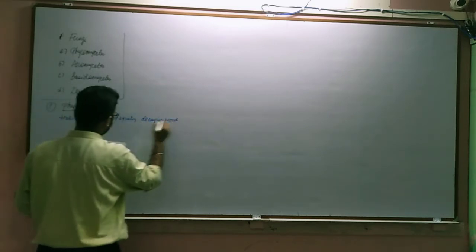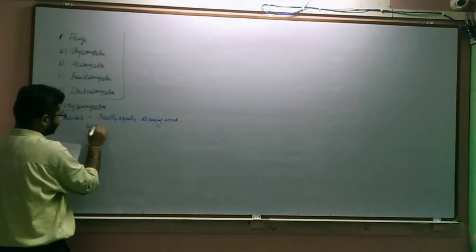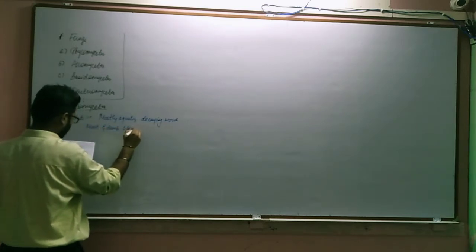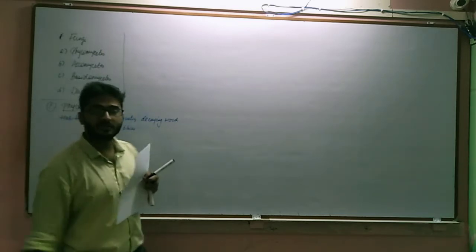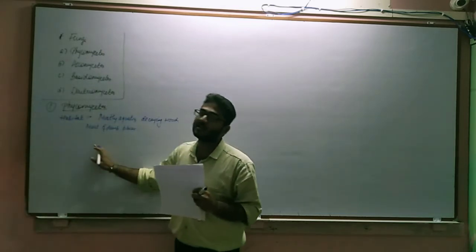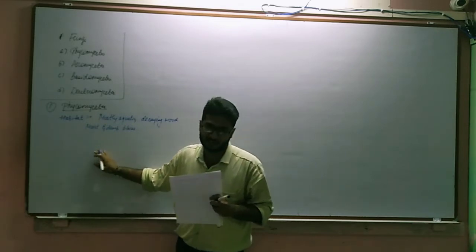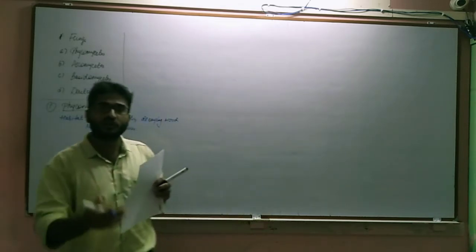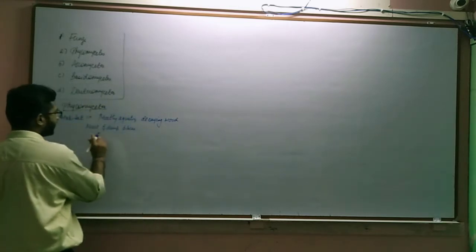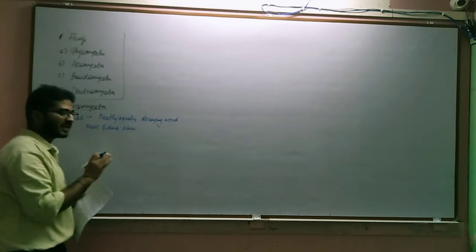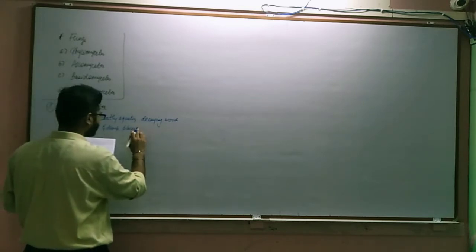Few examples are available in the Phycomycetes which live as parasitic fungi, right? That means they use a host for their growth and development. So habitat is mostly aquatic, they grow in decaying wood, moist as well as damp places,